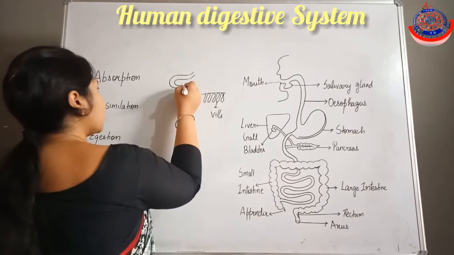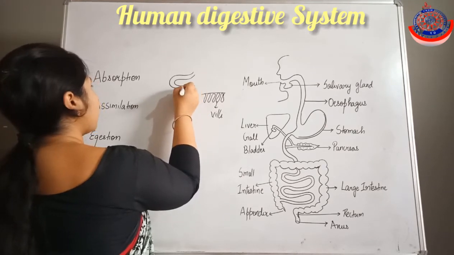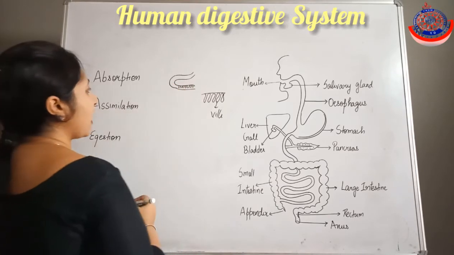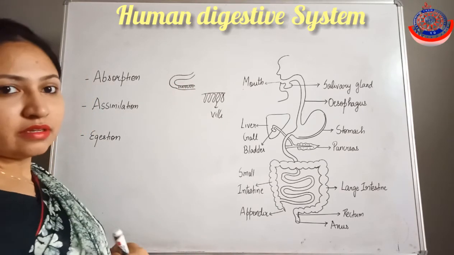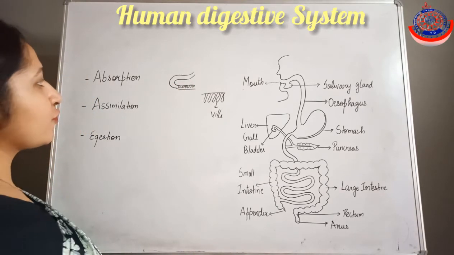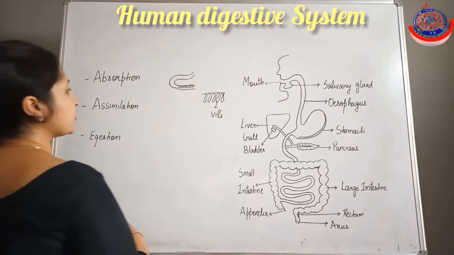So these villi that are present in the inner walls of the small intestine help in increasing the surface area for the absorption of the digested food.